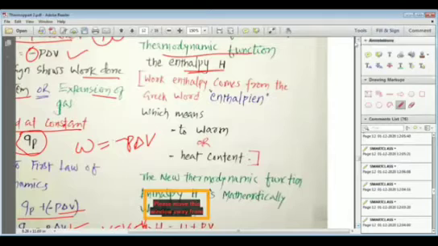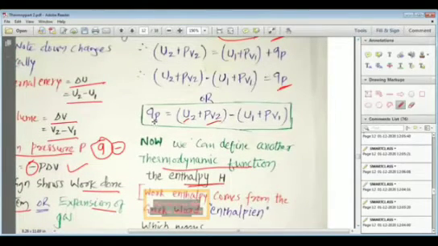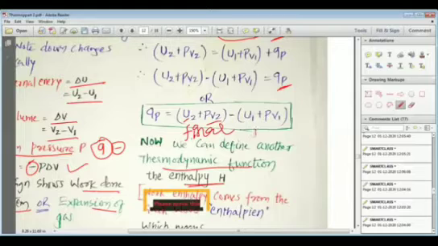So to understand this equation and to understand that heat absorbed or heat exchanged at constant pressure, we can see that there is a relation between U and PV for the final state. This is what we can consider as the final state, and this is the initial state.